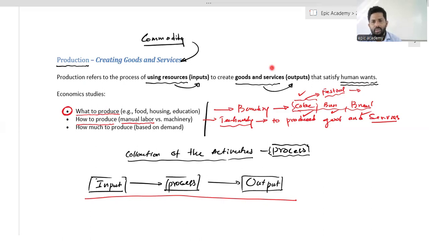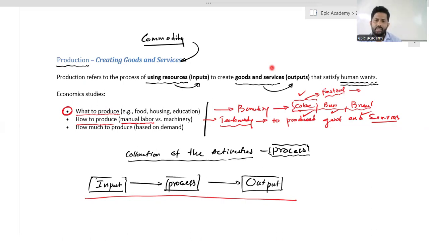We can also use technology. As an example, in the automobile industry in Japan, currently they use machineries and robotics to produce vehicles in the Japanese economy. They are focusing on that part.